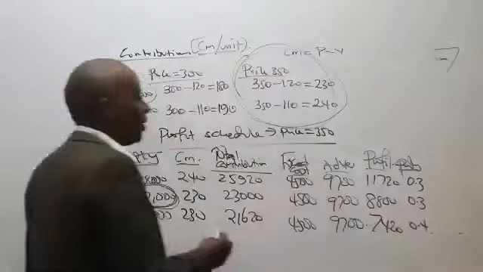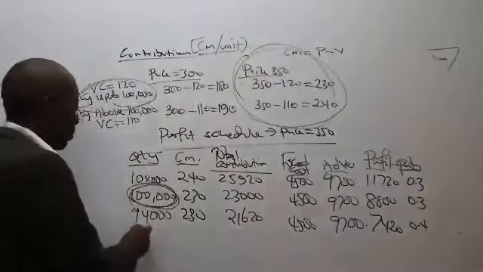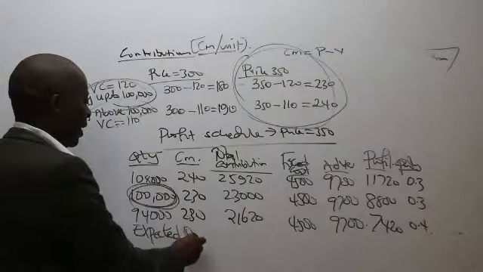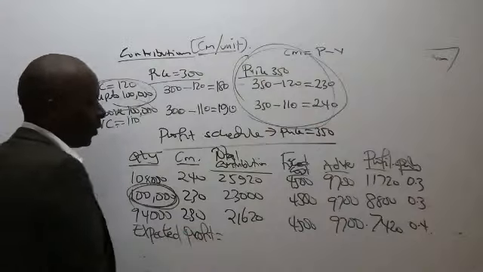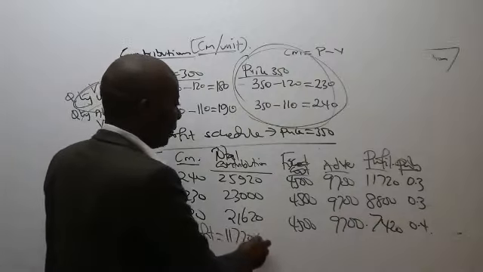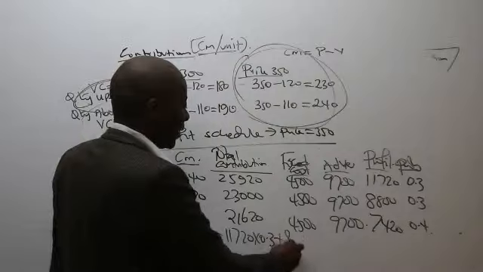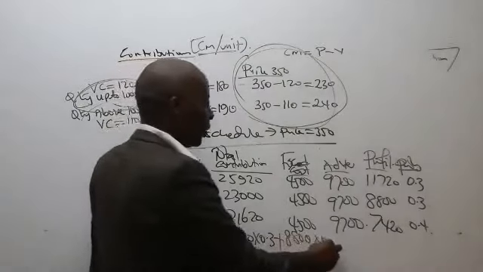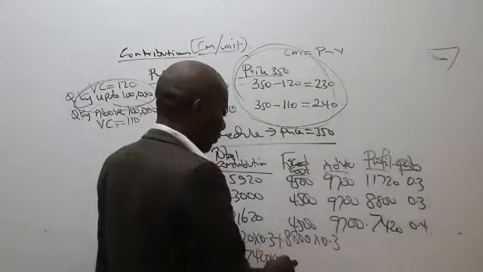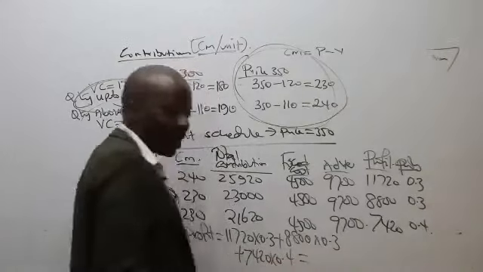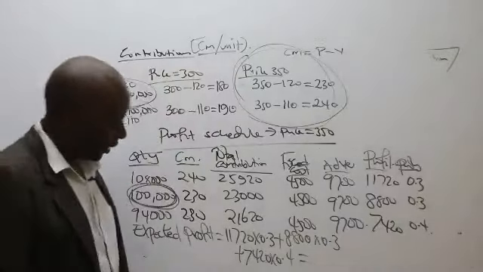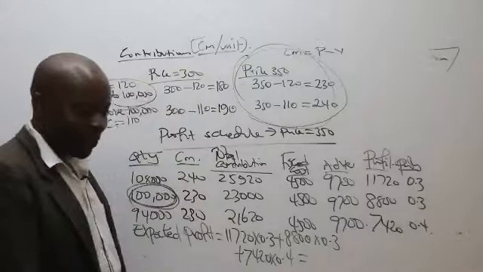So please come here and give us the expected profit. So how do I get expected profit? I'm taking 11,720 times 0.3 plus 8,800 times 0.3 plus 7,420 times 0.4. Please give us a figure. It cannot be 24. It can't. 9,124.